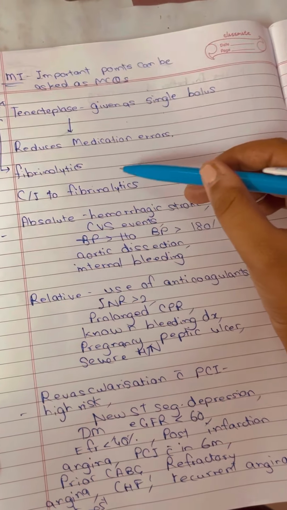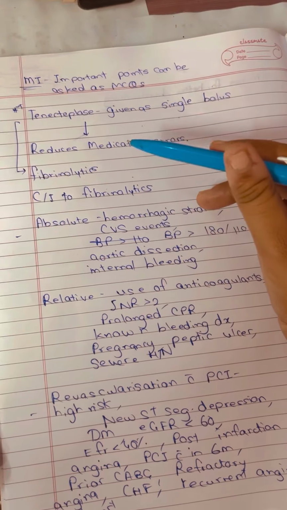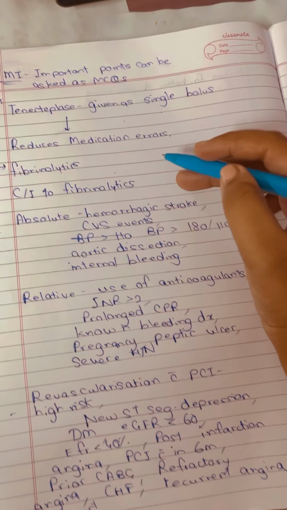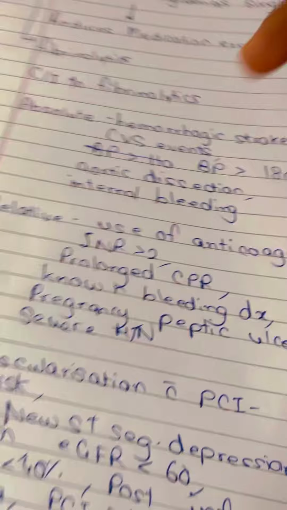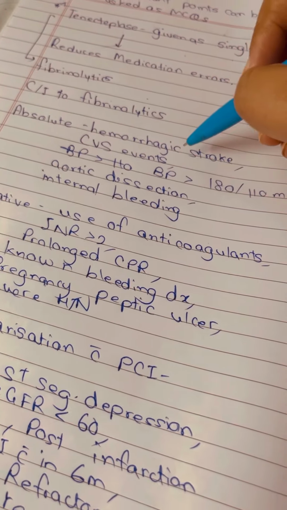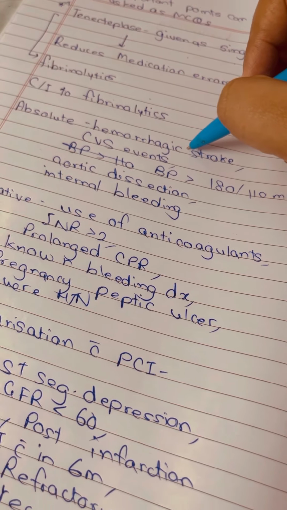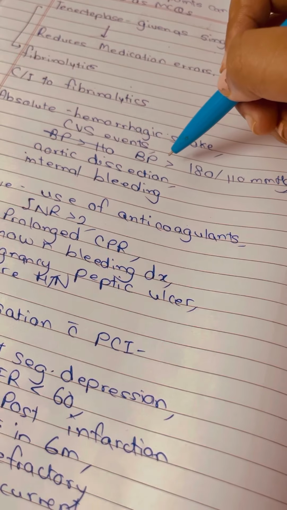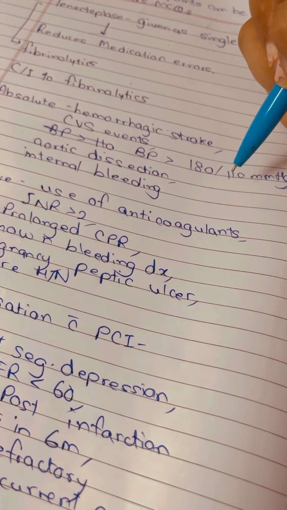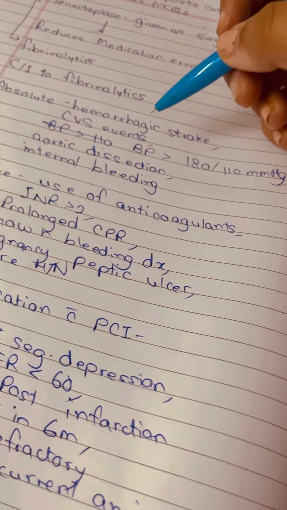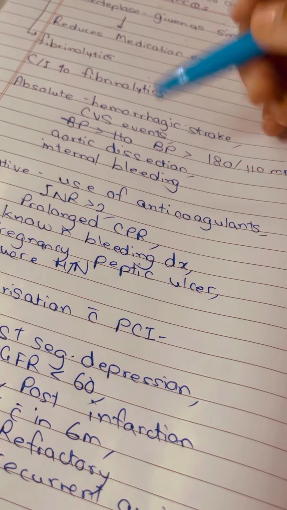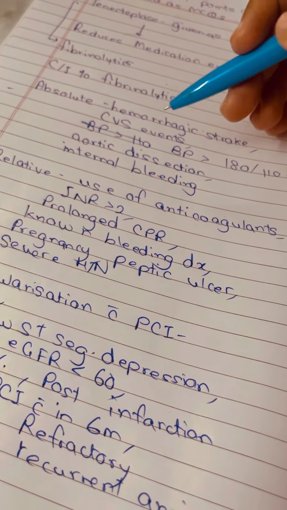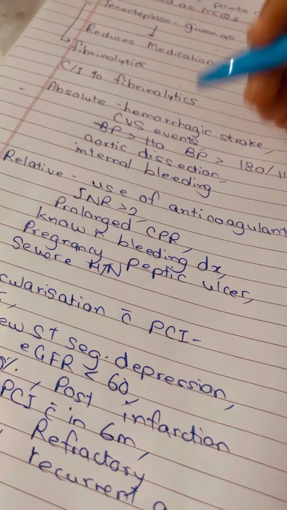While talking about fibrinolytics, as tenecteplase is a fibrinolytic, which are the contraindications to fibrinolytics? The absolute contraindications are hemorrhagic stroke, hypertension more than 180 by 110 at the time of presentation, suspicion of aortic dissection, and any incidence of internal bleeding.